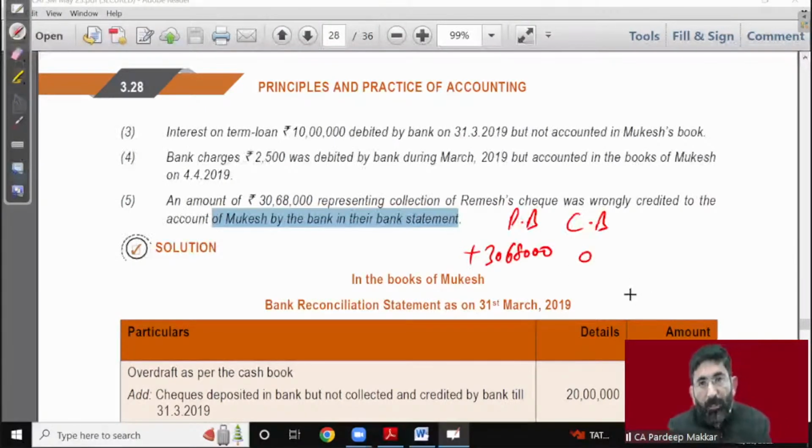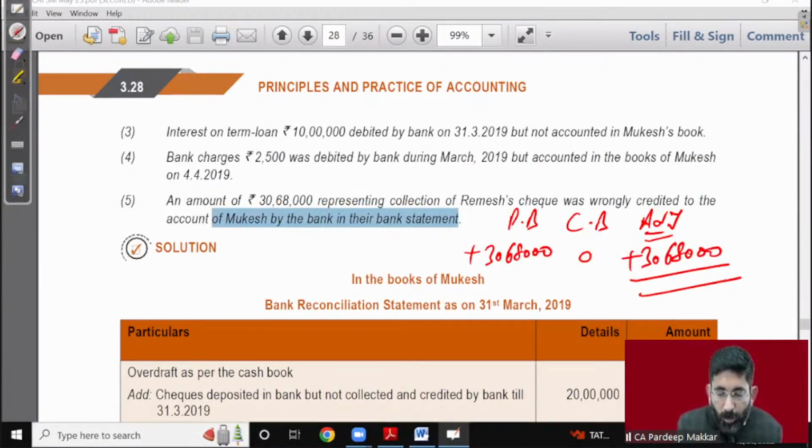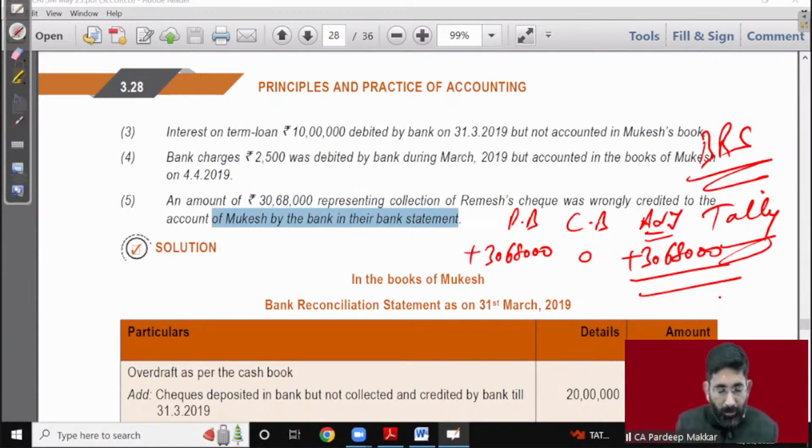We have not done anything because we have not made that error. We don't know that even. So adjustment is whatever is done in passbook, do same. So we have to add 30,68,000. Even if it is wrong, we have to do it because this is a tally only. This is to tally. BRS is not rectification. It is just to tally.